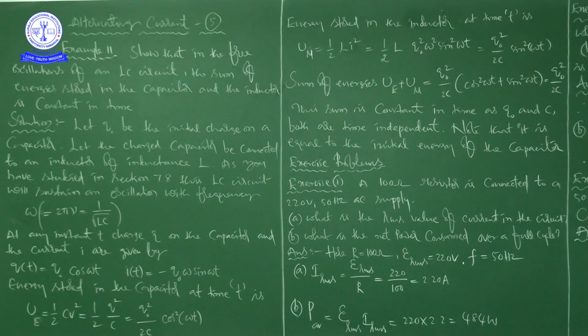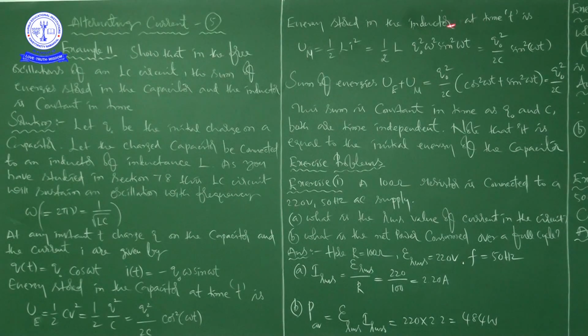This is the energy regarding the capacitor. Regarding the inductor, what is the energy stored? The energy stored in the inductor at time t is equal to 1 by 2 L I square, right, 1 by 2 L, and the I value we know is minus Q naught omega sin omega t. So in place of I we write Q naught square omega square sin square omega t.